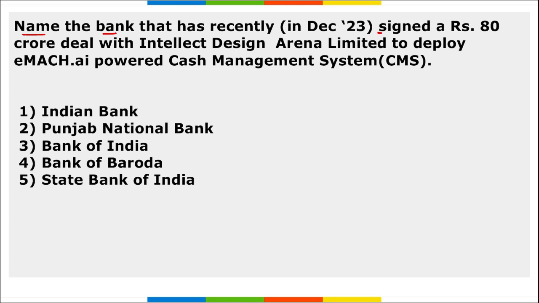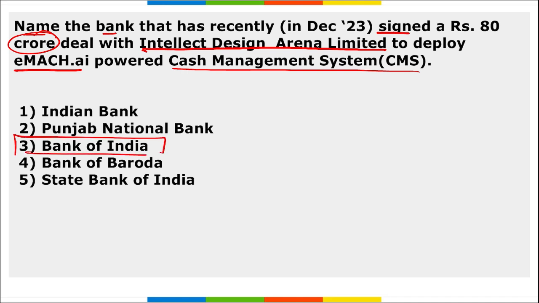Name the bank that has recently signed an 80 crore rupees deal with Intellect Design Arena Limited to deploy AI powered cash management system. So which is that bank? It is Bank of India. Bank of India has signed an 80 crore rupees deal with Intellect Design Arena Limited to deploy AI powered cash management system. It is Bank of India.